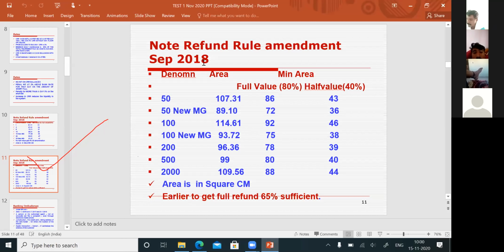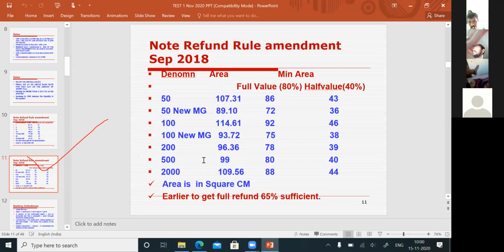Earlier, before the note refund rule is amended, to get a full refund, he has to give 65%. Suppose if they ask the question, to get a full refund of a mutilated note, so how much area he has to produce as per the revised note refund rule?